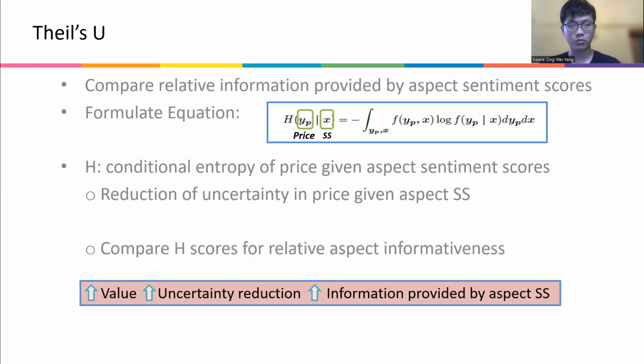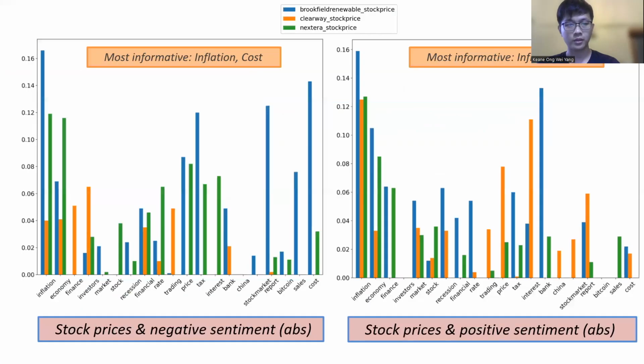So this is the intuition: if you have a greater value of H, you have a greater uncertainty reduction and therefore greater information provided by the aspect sentiment score. This is a distribution of different H values or Tails U values. The most informative you can see is inflation and cost on the left side, which is for negative sentiment scores and stock prices. On the right side, for stock prices and positive sentiment, the most informative are inflation and bank.